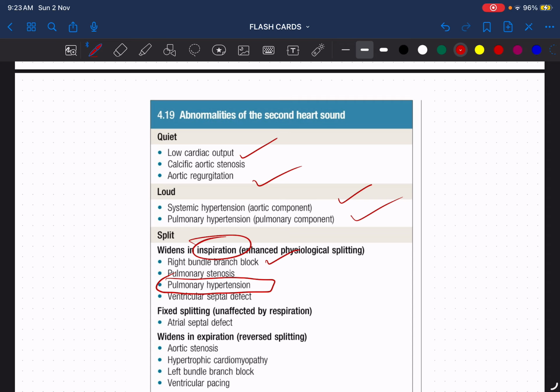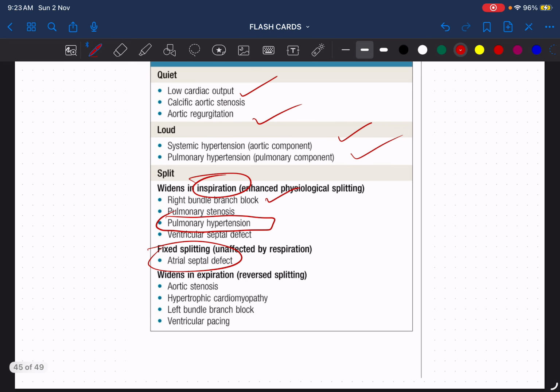It widens in inspiration. That is called enhanced physiological splitting. Unaffected by respiration, that is called fixed splitting. As I told you, it occurs in case of atrial septal defect. And widens in expiration, that is what we call reversed splitting. Remember, it occurs in case of left bundle branch block, left ventricular outflow tract obstruction, as I mentioned, hypertrophic cardiomyopathy, aortic stenosis, and ventricular pacing.